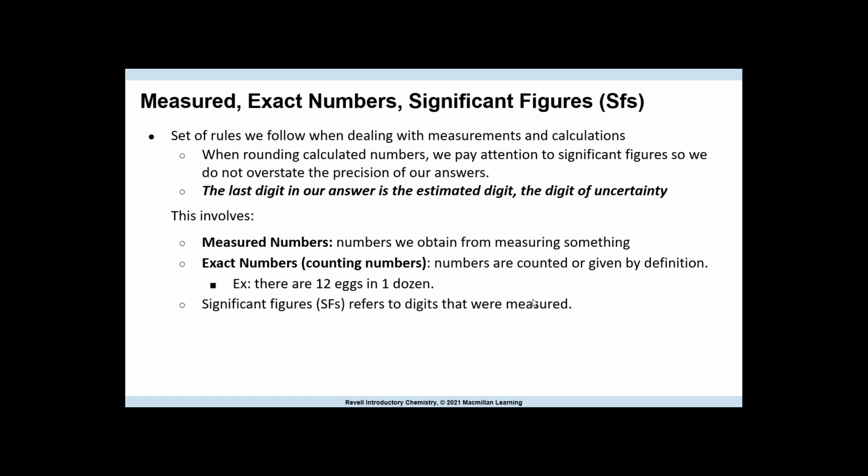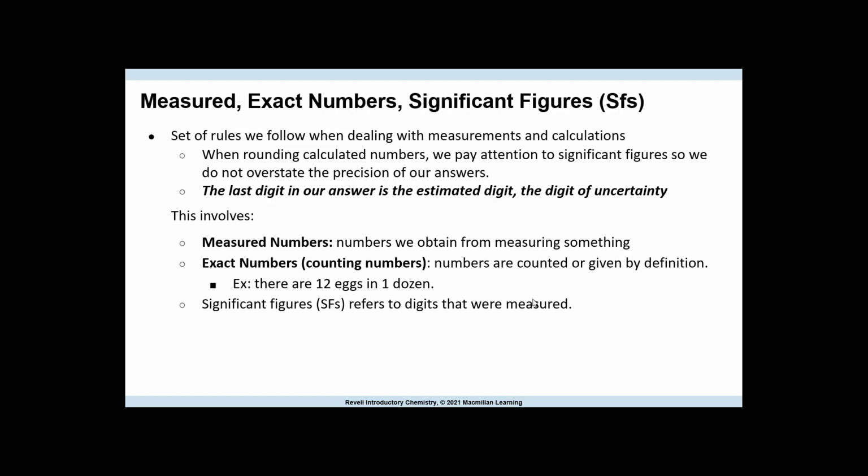Okay, so a set of rules we follow when dealing with measurements and calculations. When rounding calculated numbers, we pay attention to sig figs. So you might see me put SF, which is an abbreviation. So you do not overstate the precision of our answers. So we are going to be dealing with a set of rules that we follow when dealing with measurements and calculations. When rounding calculated numbers, we pay attention to significant figures. We never overstate the precision of our answers. The last digit in our answer is the estimated digit, the digit of uncertainty, and I'll give you examples.